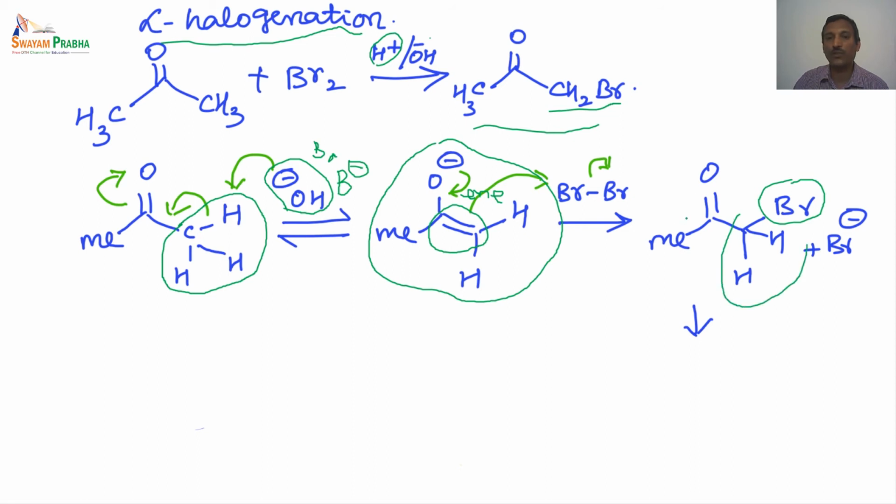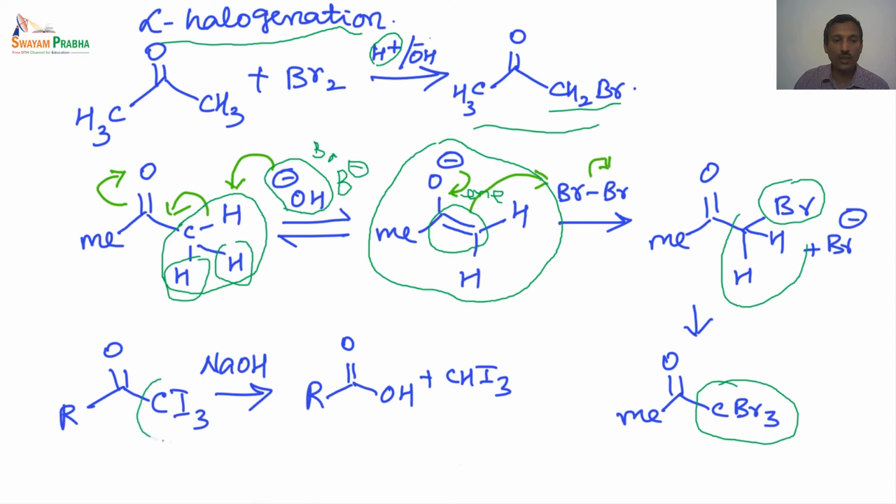So this is how the first substitution happens, and since we have two more hydrogens, the reaction can be continued two more times to produce the all three substituted CBr3 derivative. So the alpha halogenation generally ends up with the complete substitution of all the alpha protons.